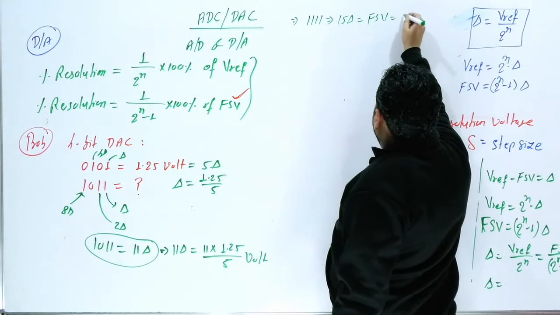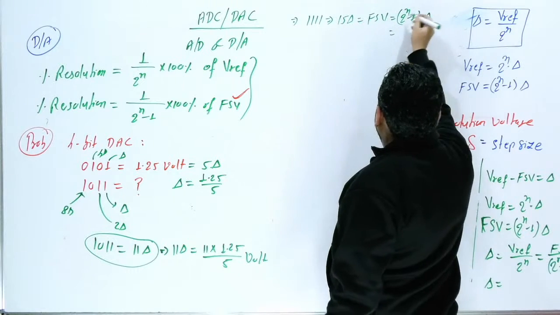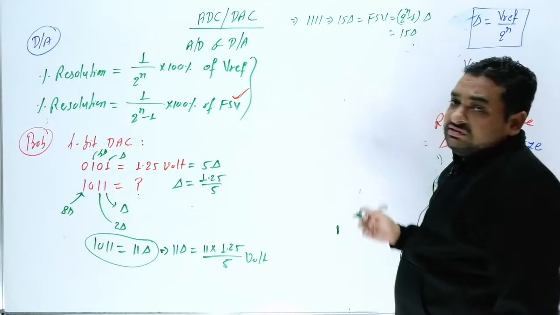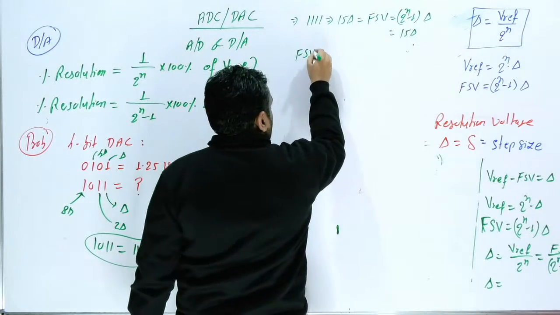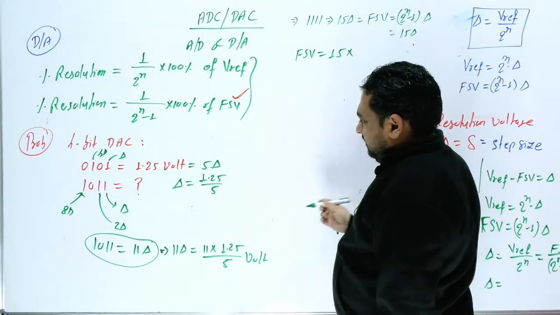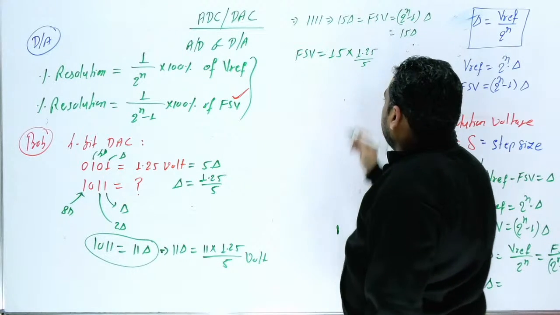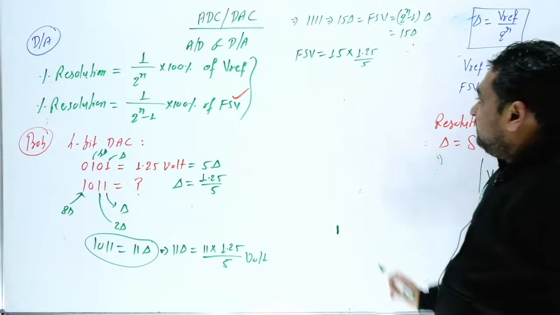In another way, it is 2 raised to power n minus 1 into step size, that is 2 raised to power 4 minus 1, 15 del. So the full scale voltage is 15 into step size. The step size is 1.25 divided by 5, so the 5 cancels with 15 giving 3 into 1.25. Clear? So easily you can write it.